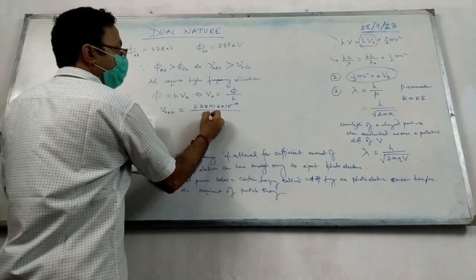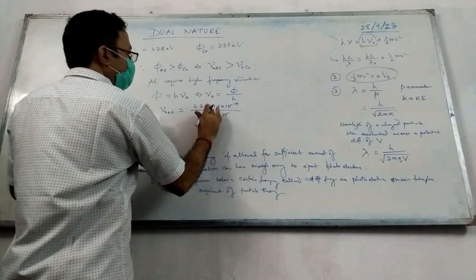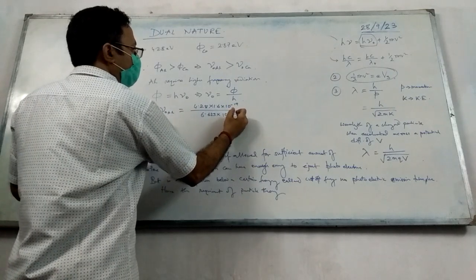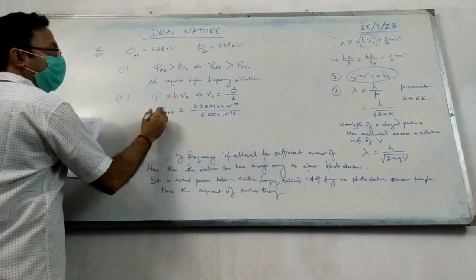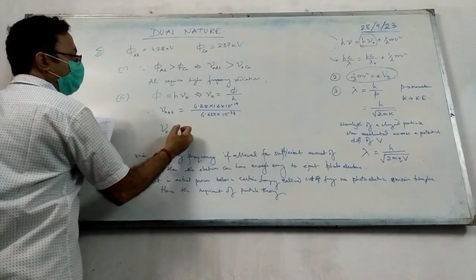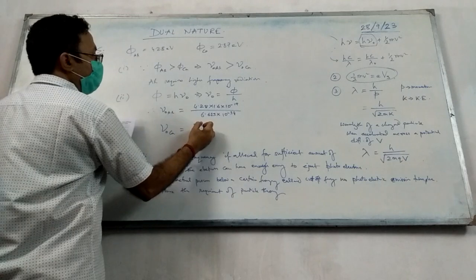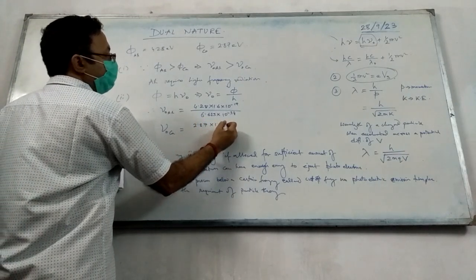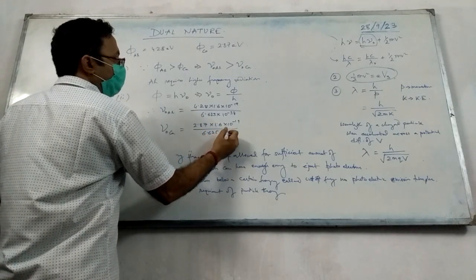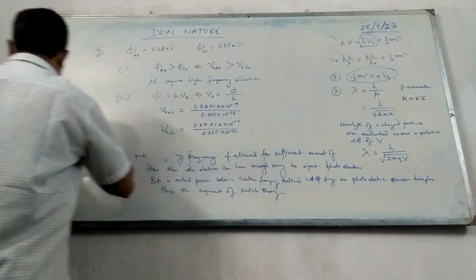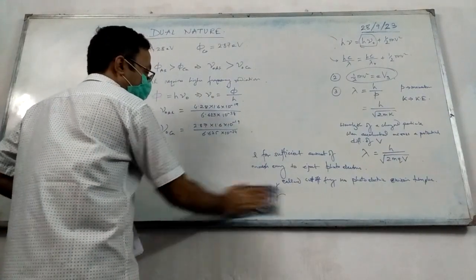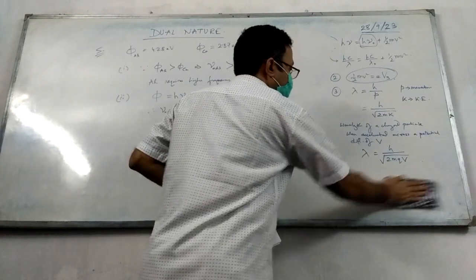Planck's constant is 6.625 into 10 to the power minus 34. This will be the threshold frequency for aluminium, and for calcium it will be the same expression, only the work function will be 2.87 into 1.6 into 10 to the power minus 19 divided by 6.625 into 10 to the power minus 34. The answers are given in the assignment. Solve them and match the answers to see whether they come out correct or incorrect. It's very important.